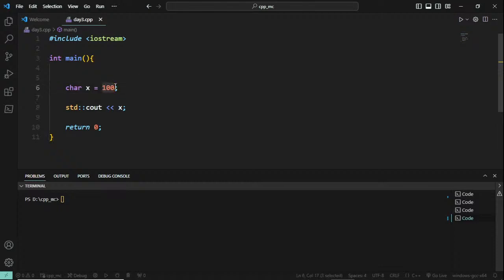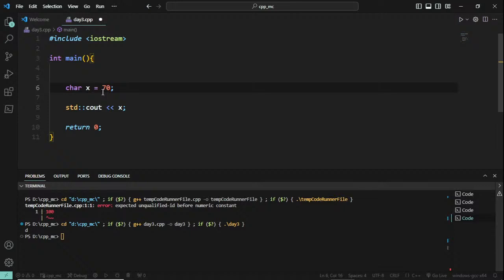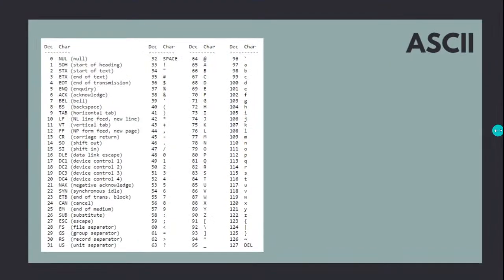So if you use 100 here in a character, it can display a character, and according to the ASCII table, 97 is a, 98 is b, 99 is c, I hope so. Then 100 will be, let's save it, run it. Yeah, it is small d. It is small d because a is 97, then calculate it. If I go for 70 here, save it and then run it, capital F. So that is the character data type.